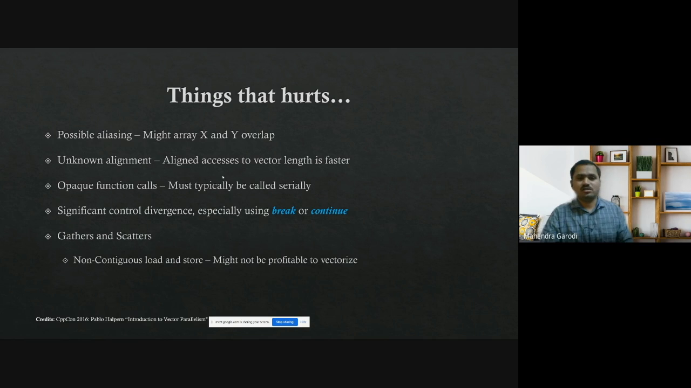Opaque function calls: you don't know what the function is doing, you don't have any idea, so the compiler can't vectorize it because it can have a side effect. Significant control divergence, specifically using break or continue. If you have multiple conditions in a for loop doing break and continue, it will still not be able to vectorize. And we talked about gathers and scatters, where it tries to find out whether vectorization is profitable or not.